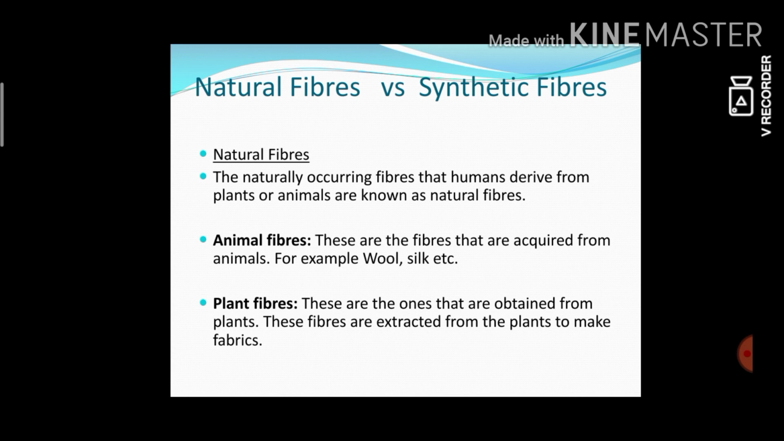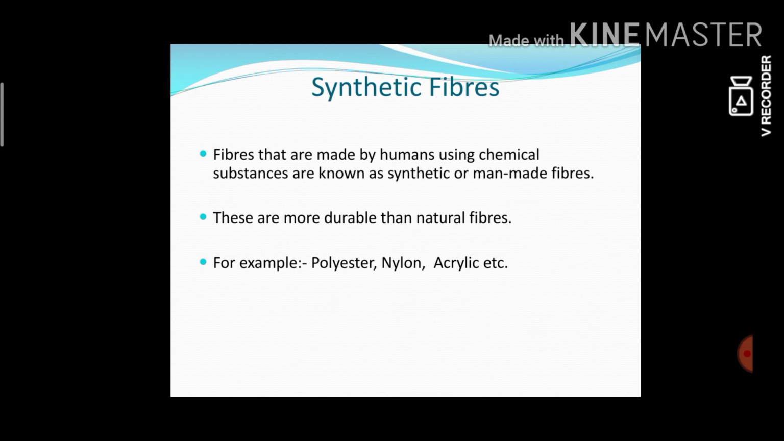Natural fibers versus synthetic fibers. Natural fibers: the naturally occurring fibers that humans derive from plants or animals are known as natural fibers. Examples: cotton, jute, wool, silk. Very good. Animal fibers and plant fibers. Synthetic fibers: fibers that are made by humans using chemical substances are known as synthetic or man-made fibers. These are more durable than natural fibers. For example, polyester, nylon, acrylic, etc.